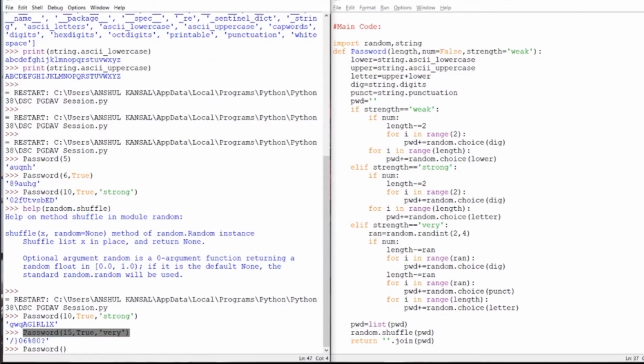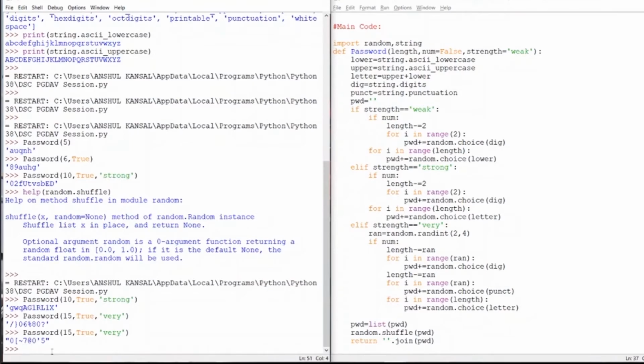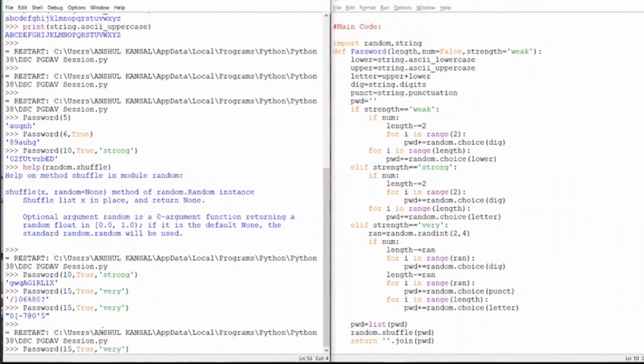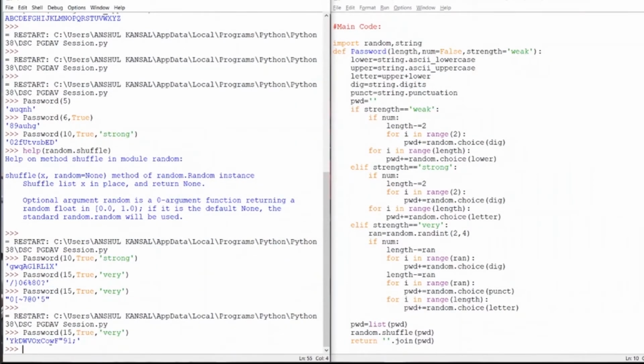So let's run the statement again, and I guess we will now get the... still not okay. We have not saved it, so we run it again. Yeah, this time we have letters, we have punctuations, and we have numerical values, we have alphabets, and we have punctuations.